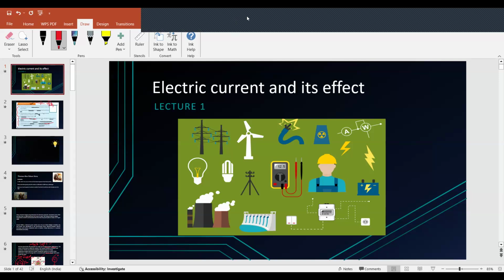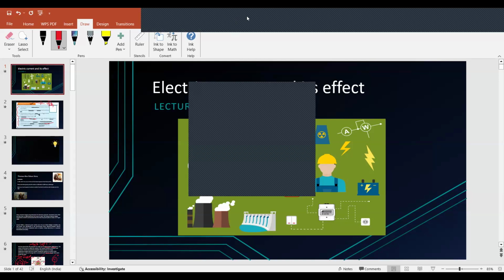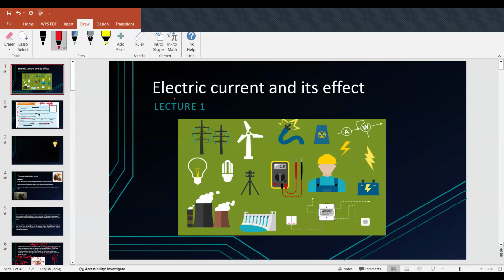I need a response. You can't, right? But have we ever thought what this electric current is? What do we mean by electric current? Who found it? We just know that electric current is very important and without current we can't survive.